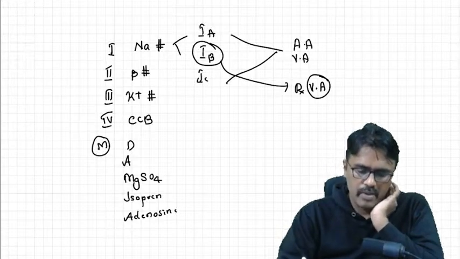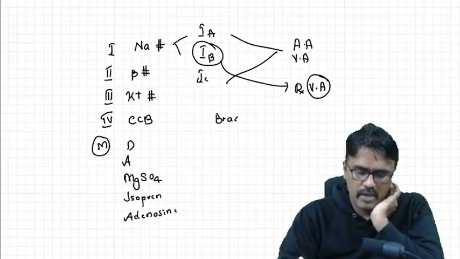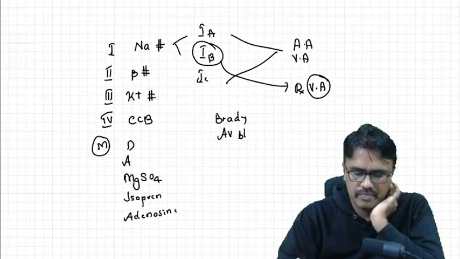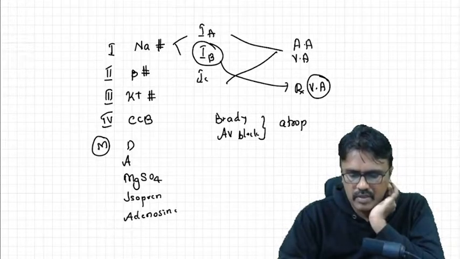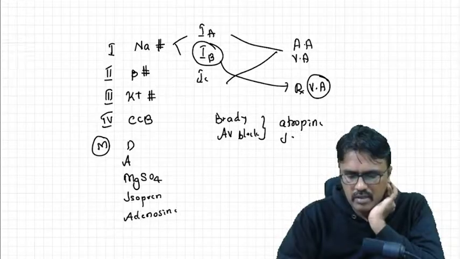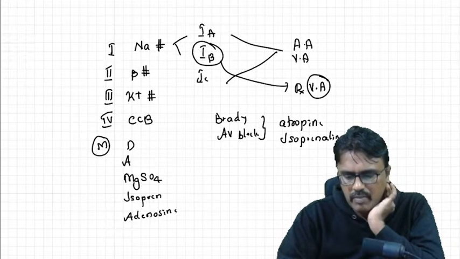Now for bradycardia and AV block, the drugs used are atropine and isoprenaline. So these are the 2 drugs which can be used in bradycardia and AV block.